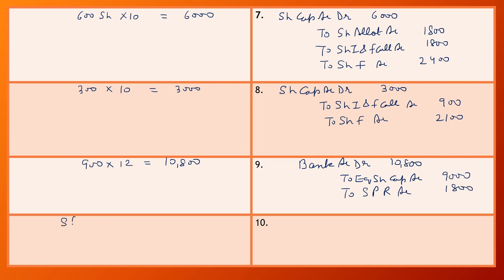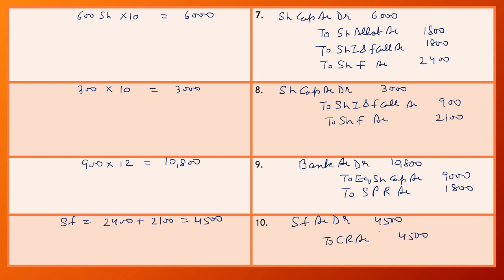Now in our share forfeiture we have a balance of 600 shares, that is 2400, and on 300 shares we have a balance of 2100. So the balance in share forfeiture account is 4500. Now we reissue these shares at a premium, so we do not utilize this amount. Now the whole amount is transferred after reissue to capital reserve and our entry is share forfeiture account debit to capital reserve account with amount 4500.